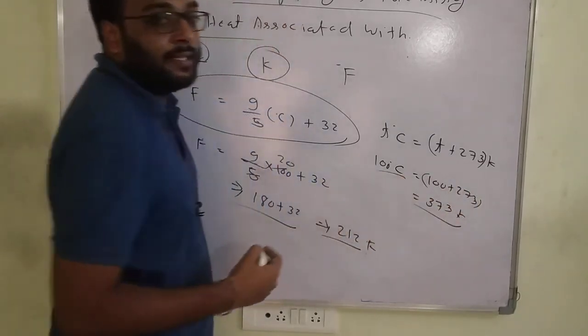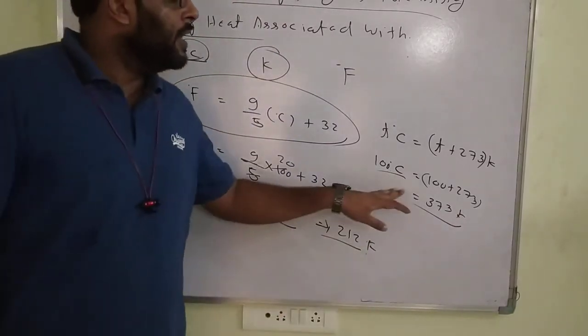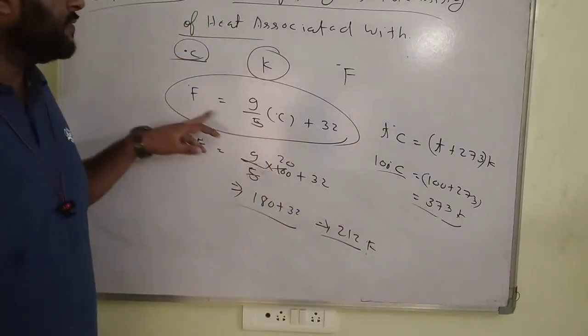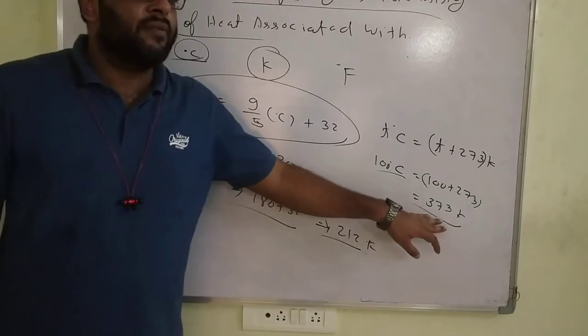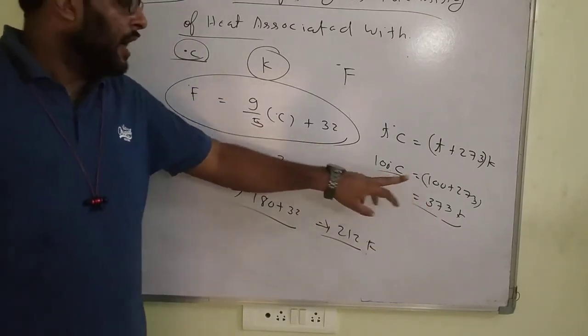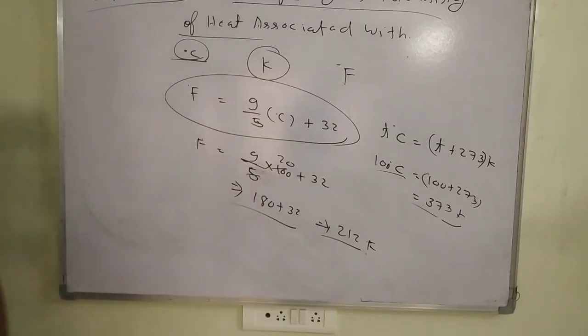So that is the relation between Celsius and Kelvin. Suppose I ask you to convert 373 Kelvin into Fahrenheit. First of all, you have to convert it to degrees Celsius. After that, you can convert it into Fahrenheit. Just note down this point very well.